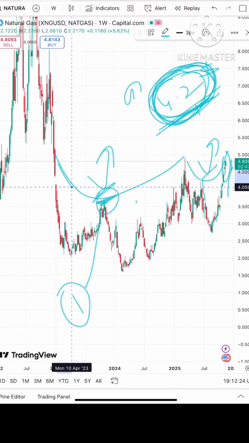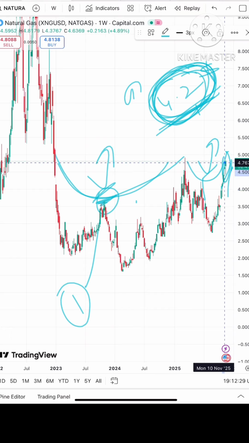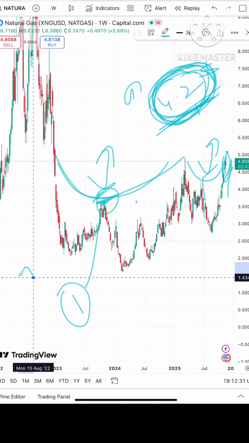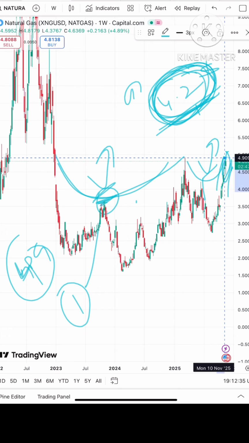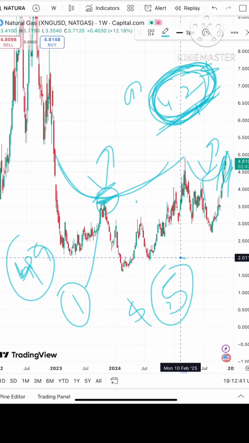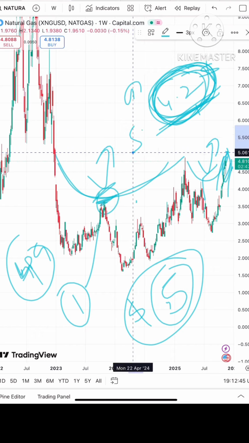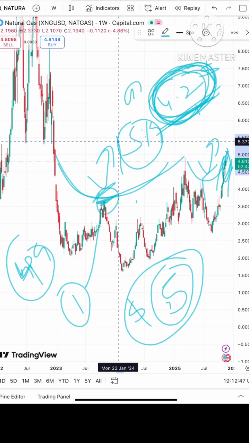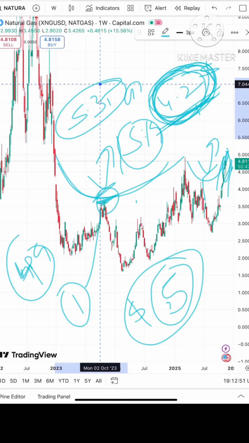See, now looking at a big pattern, we can see that if the price sustains above this level, a probability of going towards 4.9 can be seen, because if the price sustains above $4.8, we can see it can touch a level of 4.9, and if the price moves over this level, probability of touching $5 can be seen. And once the price sustains above $5, probability of going towards a level of 5.19 will be there, and if the price moves over that particular level, chance of touching 5.35 will be there.